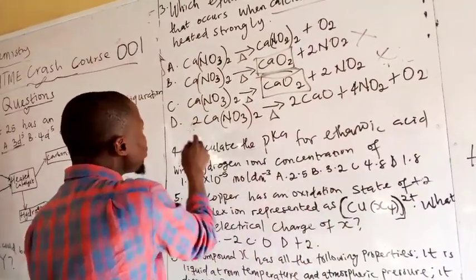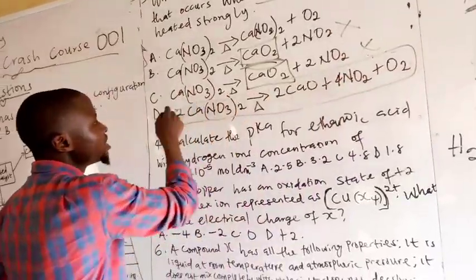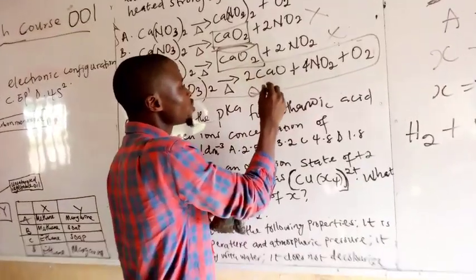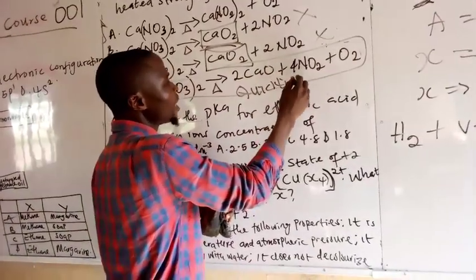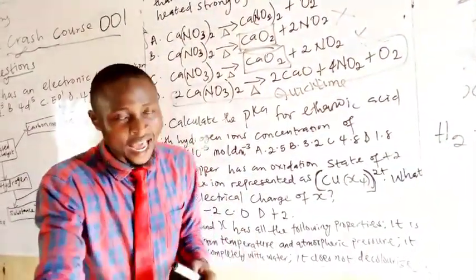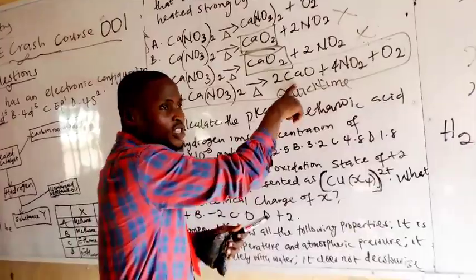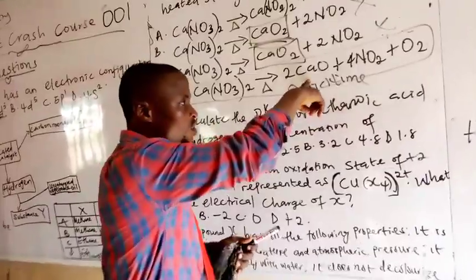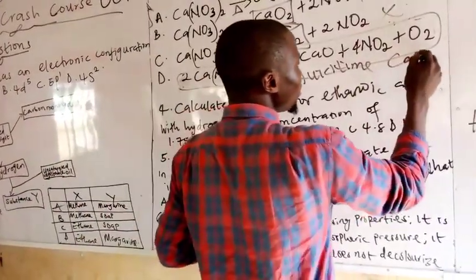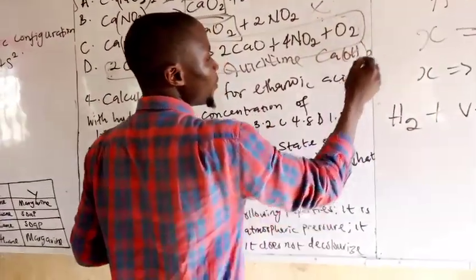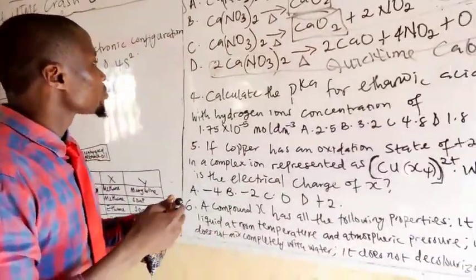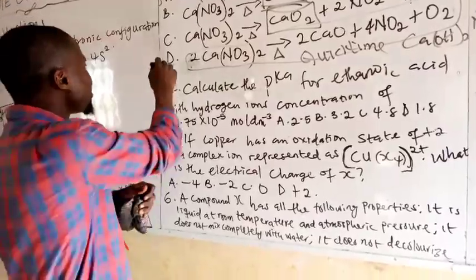Do you understand? Note, this is very common in the questions. This is also called quicklime. I want you to note it. Quicklime. We have soda lime, we have slaked lime, and so on. This is quicklime. Good. And we have lime water, Ca(OH)2, and we have soda lime, NaOH. All right. So the next question, which means this is the answer.